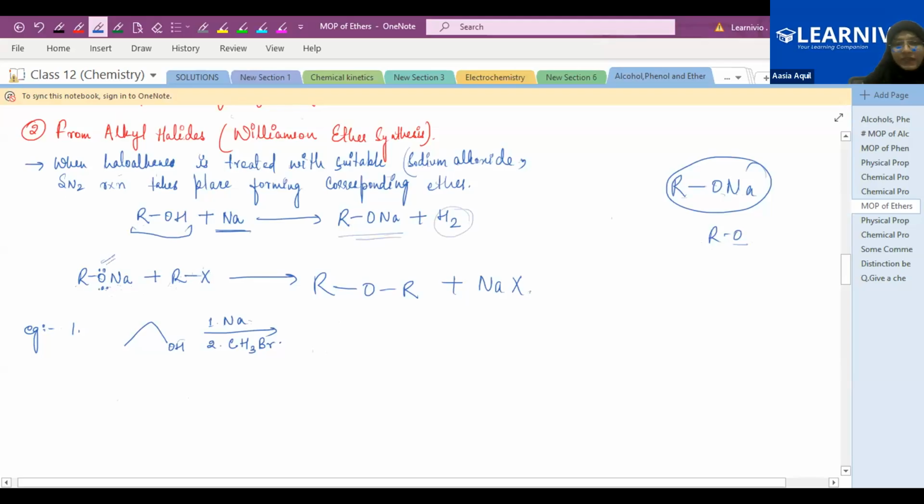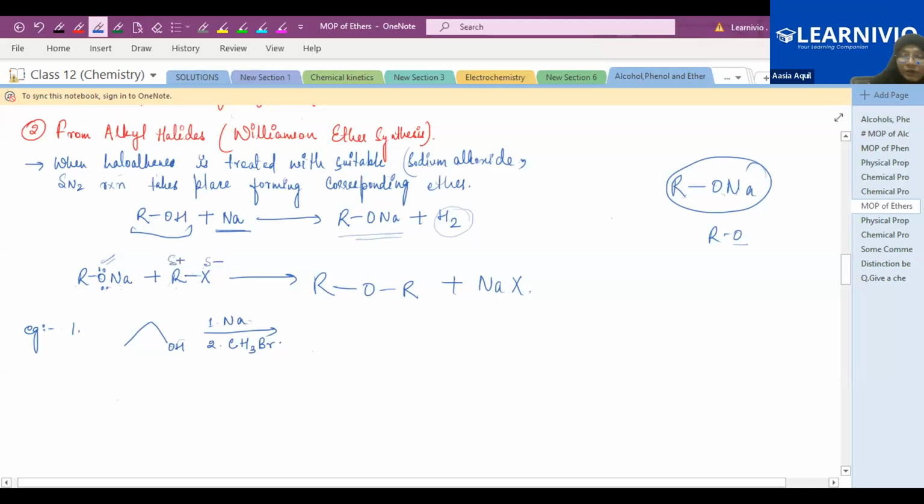When haloalkane is treated with sodium alkoxide, this oxygen has a lone pair. And between this R and X, which one is more electronegative? X is more electronegative, right? So X will acquire a partial negative charge and this R group will acquire a partial positive charge.